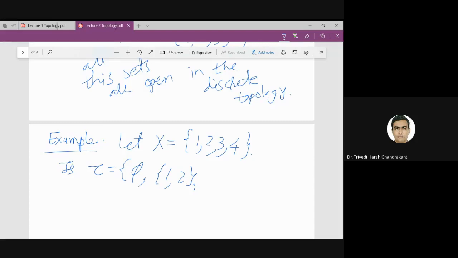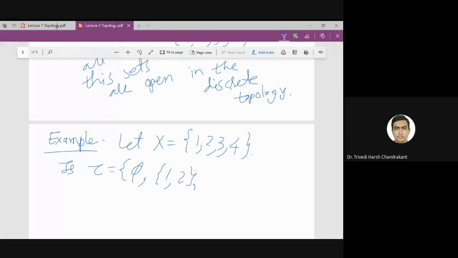Matrices are an example of a vector space, but matrices are not real numbers. Are you understanding what I want to convey? Yes, sir. Why are matrices a vector space? Because they satisfy the axioms of the vector space.